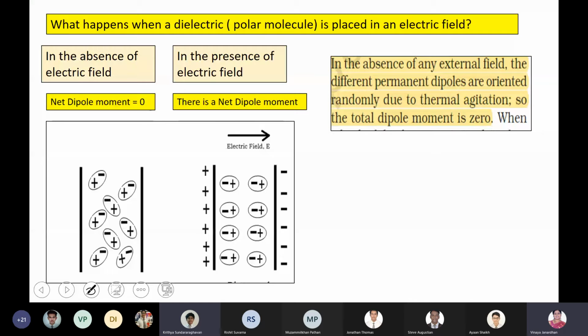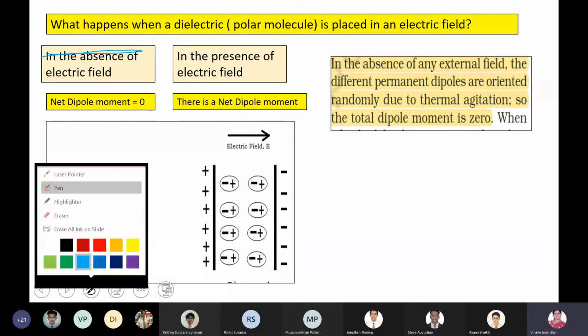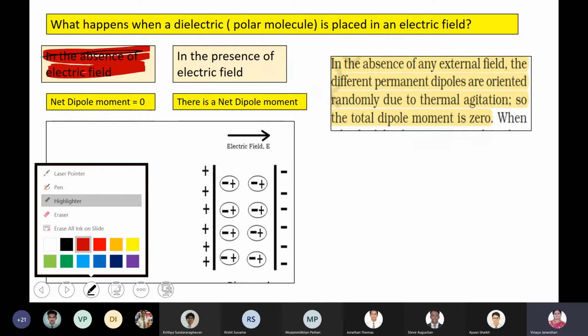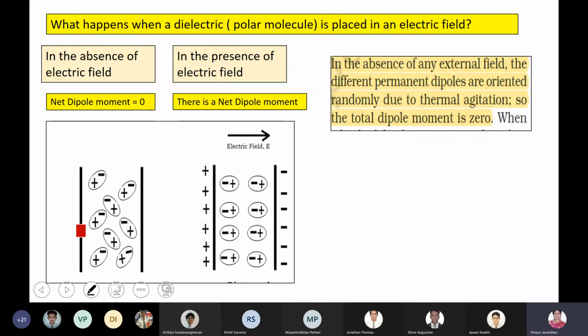Now let us see what happens when a dielectric made up of polar molecules is placed in an electric field. I'm going for the first diagram, boys. In the absence of your electric field, now this is a dielectric which has polar molecules.